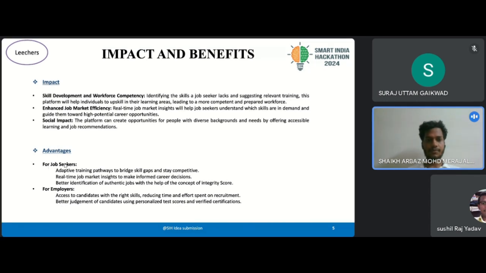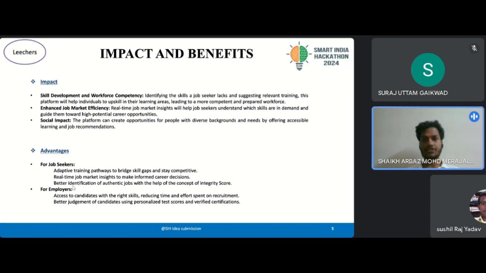Moving on to the advantages for job seekers, we have adaptive training pathways to bridge the skill gap and stay competitive in the competitive era. Real-life job market data, which will help the job seeker to take a career decision. A better identification, as Suraj was earlier saying about the integrity score. Based on that, the job seeker will get to know about the organization as well. The same goes for the employer as well.